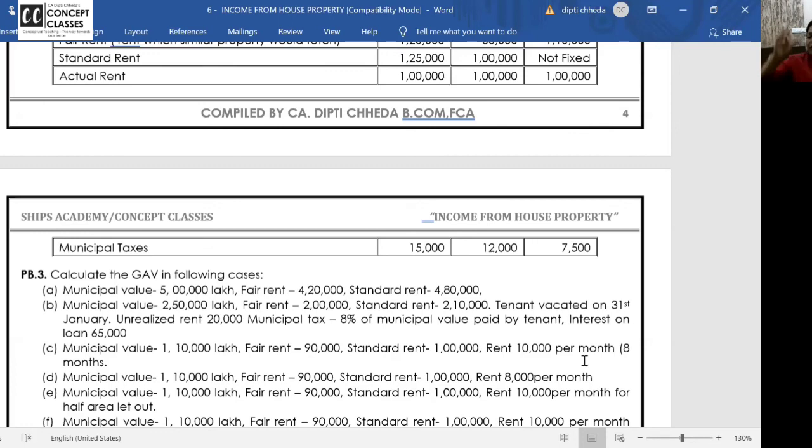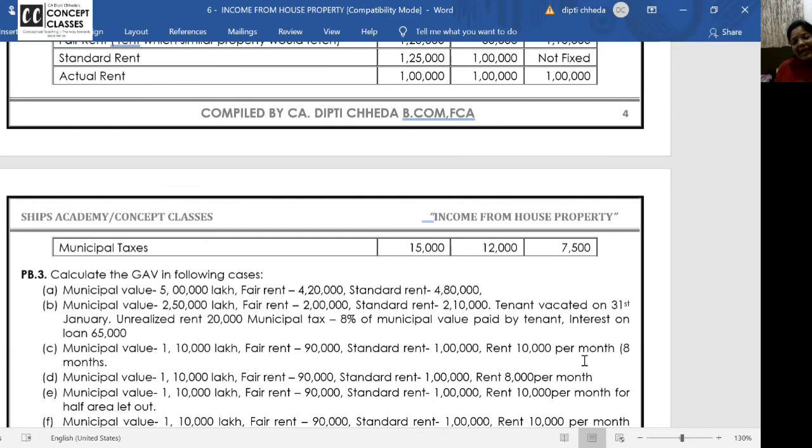Answer is no. Once you compute the income, you take municipal taxes for 12 months only. Part self-occupied and part let out and all, no, not required. Yeah, municipal tax will be ignored if it is a self-occupied property and GAV is nil. Have I answered you? Clear? Once again, municipal tax will be ignored and not taken if the GAV is nil and self-occupied.